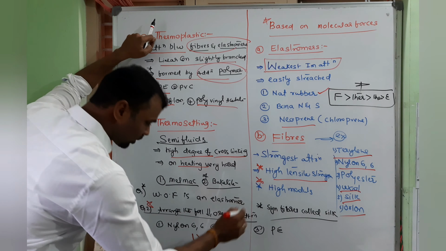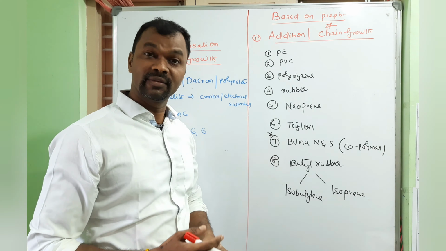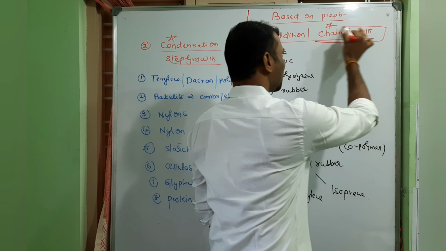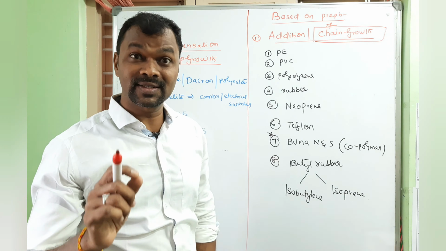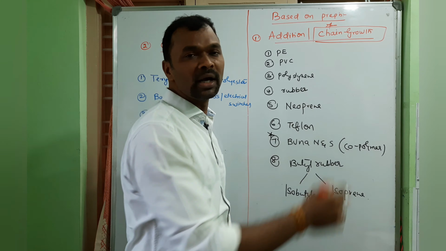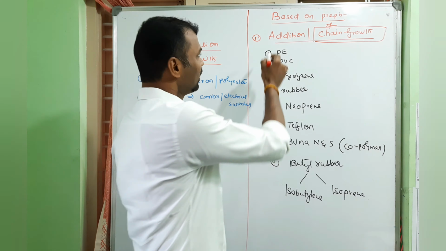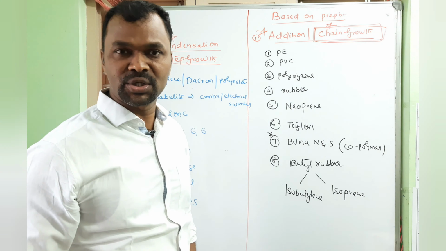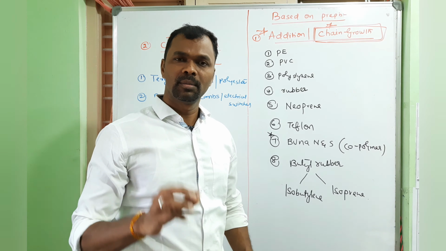Next one is based on preparation, synthesis. Polymers are classified into two types. The remaining classes based on this only, that I am going to do in part 2. So here, based on preparation, the first one is addition polymerization. Very, very important. Addition polymerization also we are calling chain growth polymerization. I repeat, addition polymerization, very important, we are calling chain growth polymerization. What is the definition? Polymer is formed